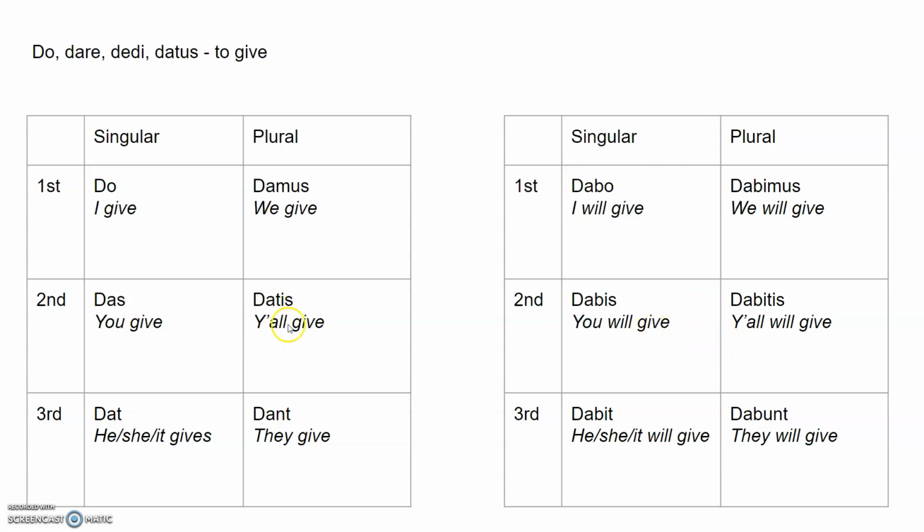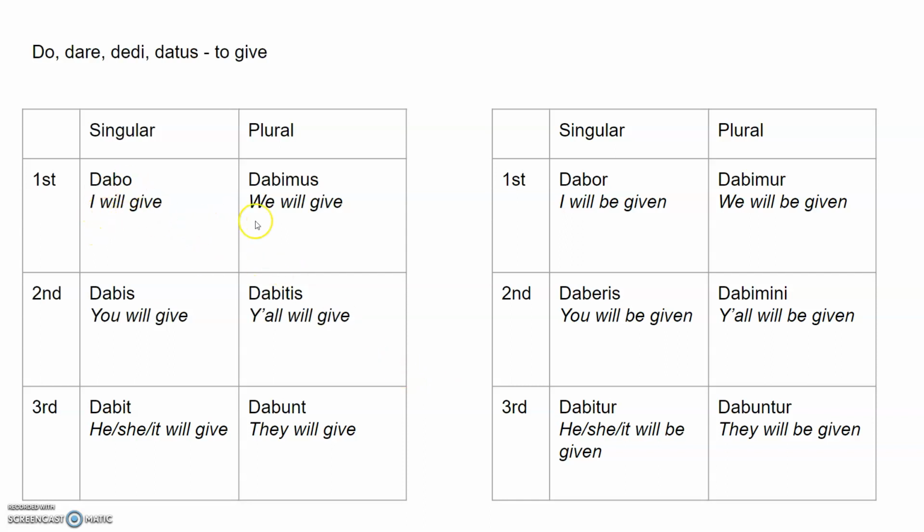And this similarity of just adding a bi in the middle to make it future tense, like I said, carries over when you make it future passive as well. So dabo, I will give, turns into dabor. You slap an R. Dabis turns into daberis. And you'll notice here ris, tur, mur, mini, ntur. These are the same passive endings that we used in the present tense in the former video. But you'll see there's a bi or a bu or a bo put in there. And that is basically it.